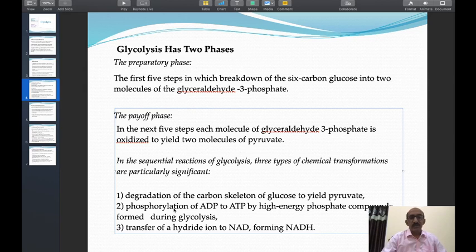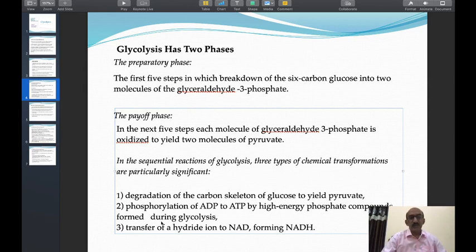Secondly, the phosphorylation of ADP to ATP by high energy phosphate compounds formed during glycolysis. ADP is converted to ATP with the breakdown of the high energy compounds of the glycolytic pathway, and therefore there is synthesis of ATP, and the synthesis of ATP from ADP is called substrate level phosphorylation. It occurs in the glycolysis pathway.